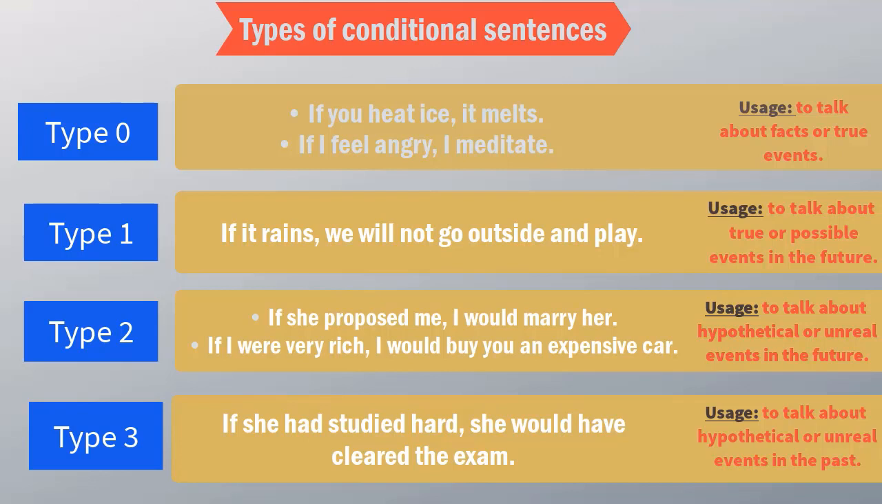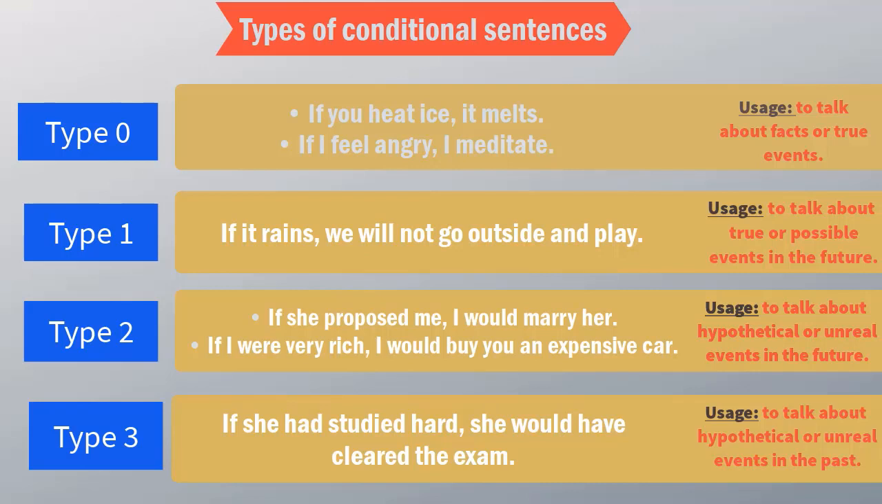Type 1, we are talking about something that will happen in the future under a certain circumstance. We're talking about the future. Type 2 sentences, we focus on the future again. If this happened, that would happen. If she proposed to me, if this happens in the future, I would marry her again in the future or in near future. Again, we are talking about the same time.